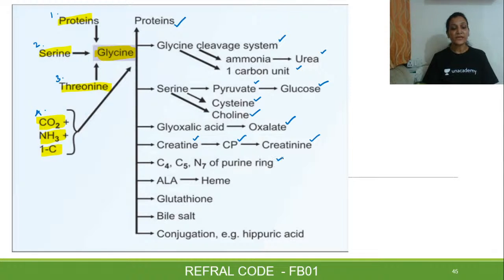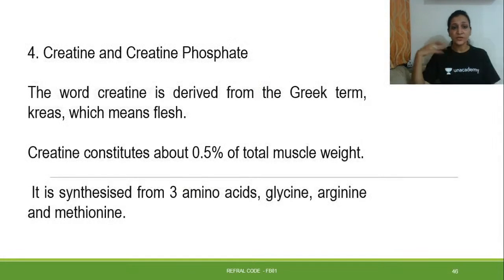Or it can give the atoms in the purine ring, that is the 4, 5, and 7 positions of the purine ring, or it can form heme, or glutathione, or bile salts, or it can form uric acid through conjugation pathways. So this is how glycine will further be broken down.